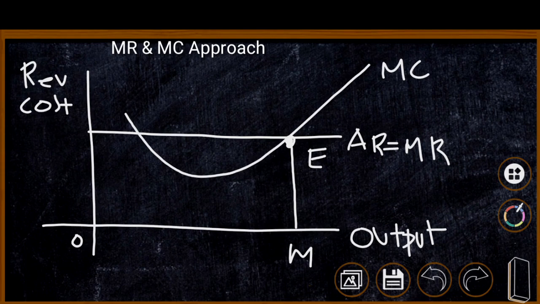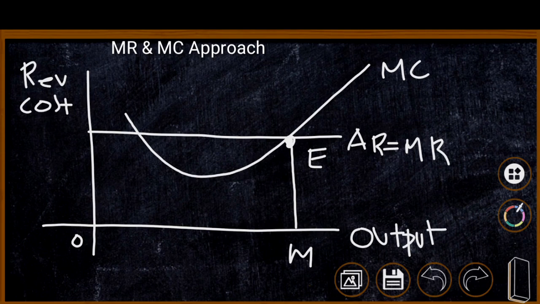Therefore, in order to calculate whether the firm is earning abnormal profit or loss, we have to draw the average cost curve here. Now we are drawing the average cost curve. It has one condition. It must be falling first and it reaches its minimum when it touches MC, and after that it is increasing. The relation between MC and AC we have already discussed in cost conditions.